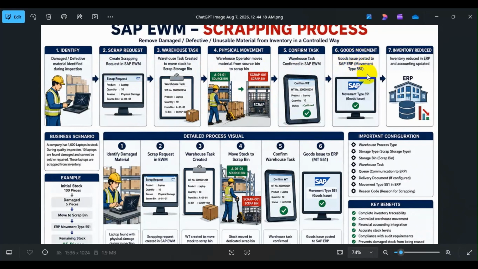I have shown you the document in MB51, and here you can see the business scenario. These are the steps: identify damaged material, scrap request in EWM, the warehouse task will be created moving the stock to the scrap bin, confirming the warehouse task, and the goods issue will be triggered to the ERP system with movement type 551. That's about the scrapping. Hence we have done this task successfully.